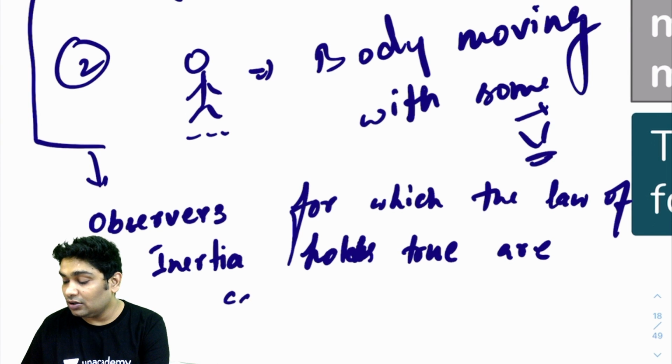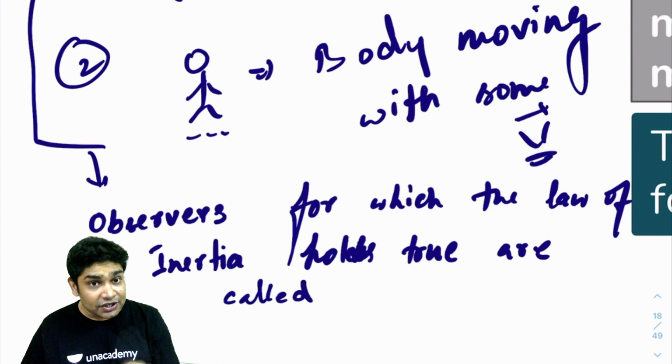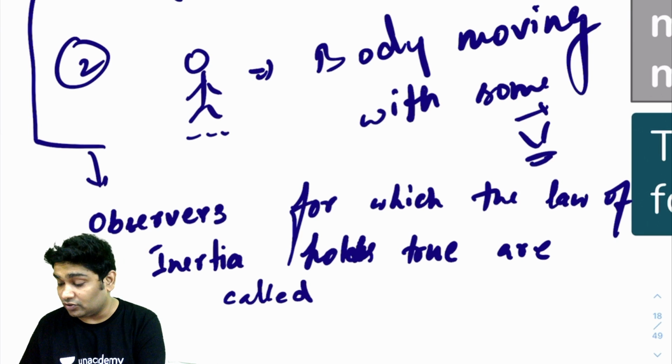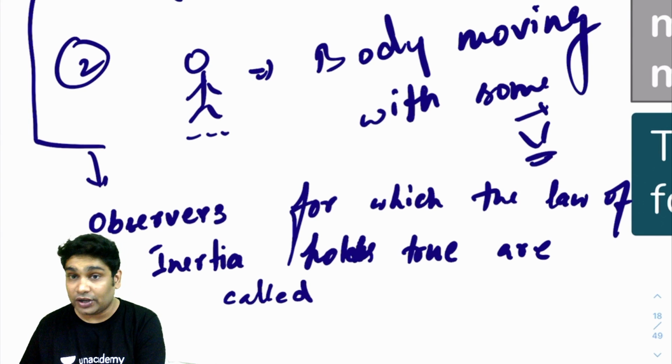Please remember that. The law of inertia also helps you determine who is an inertial observer. Any observer for whom the law of inertia holds true is called an inertial observer, and only for such observers can you apply the other laws also.